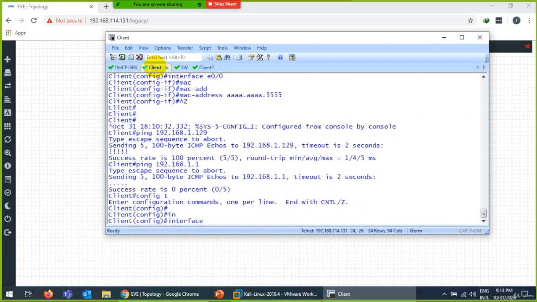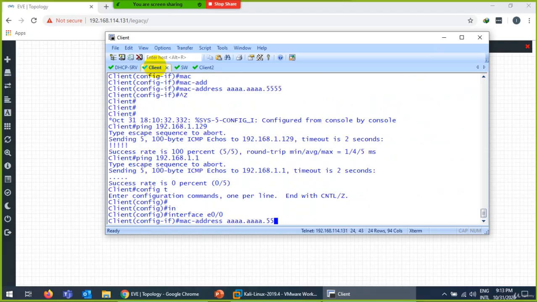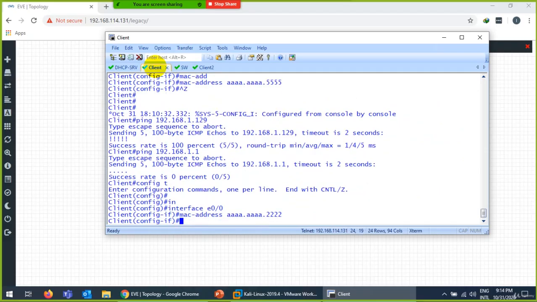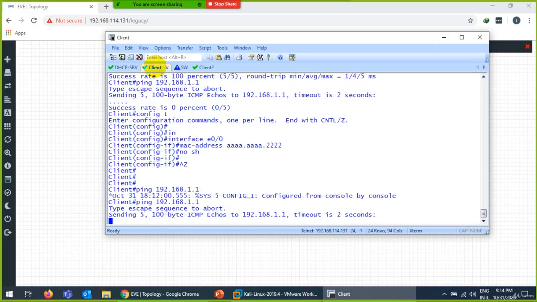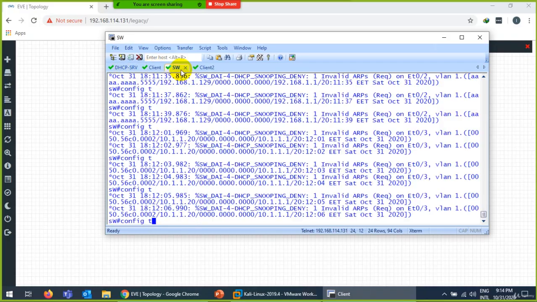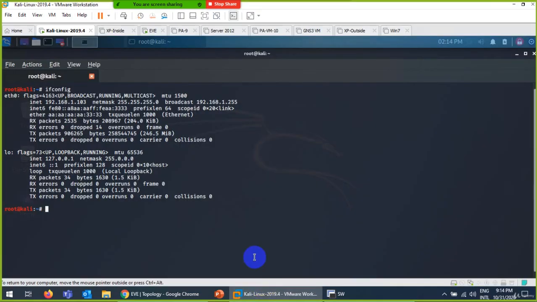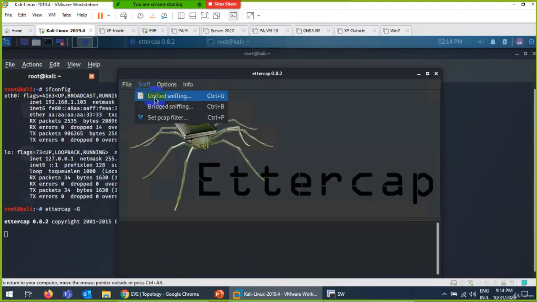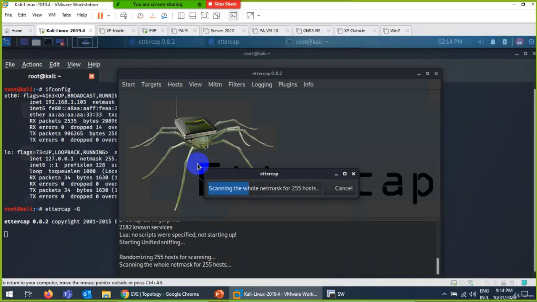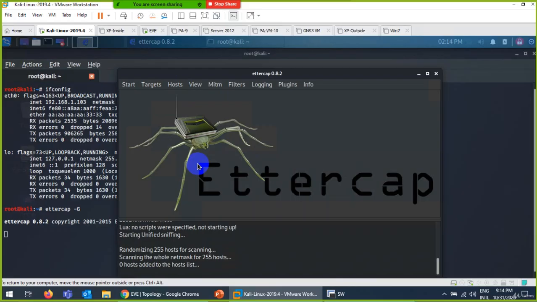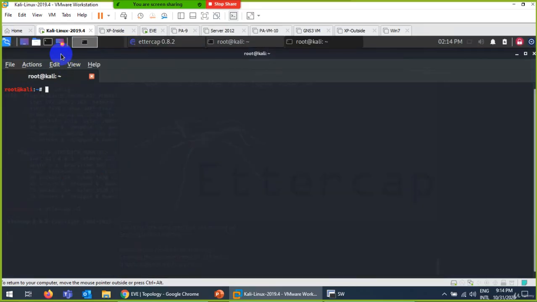Let me change the MAC address again, E0/0, and the actual MAC address we did at 222. Okay, and no shutdown. And let me try to ping. Okay, it's working again because I have the same MAC now. And let me try. Nothing will work, I know. Ettercap -G and sniff, unified sniffing. Okay, host scan. Okay, 0 hosts. So let me ping something, 192.168.1.1.